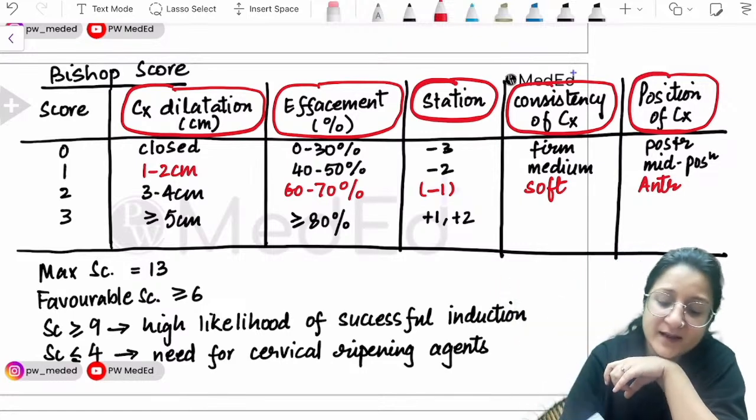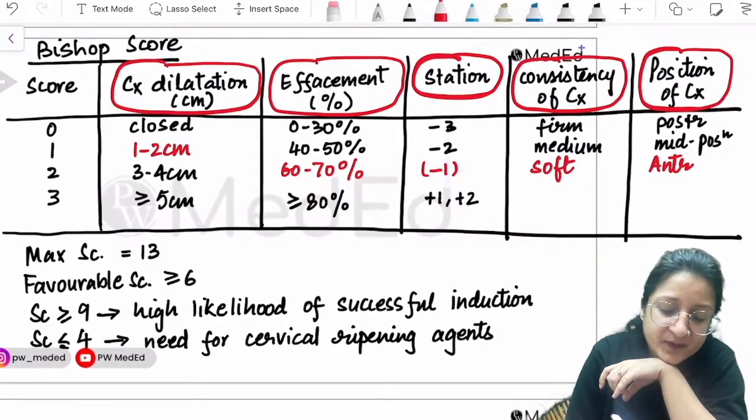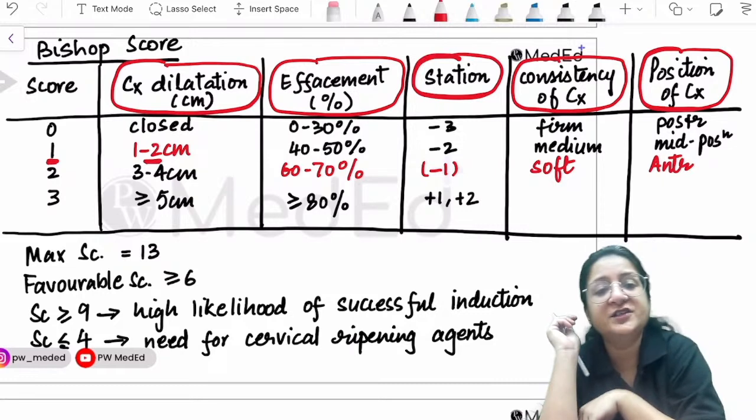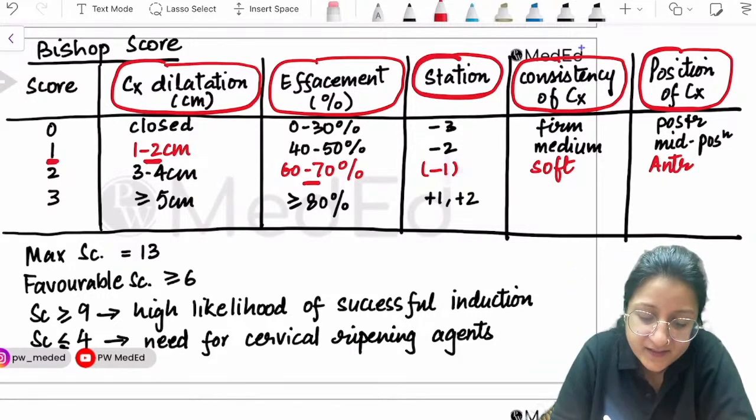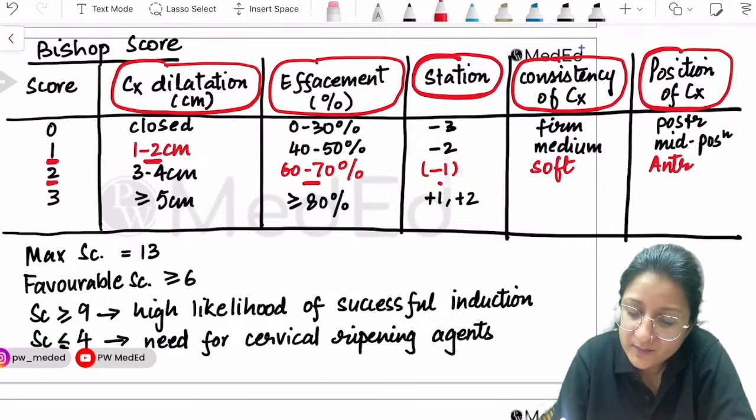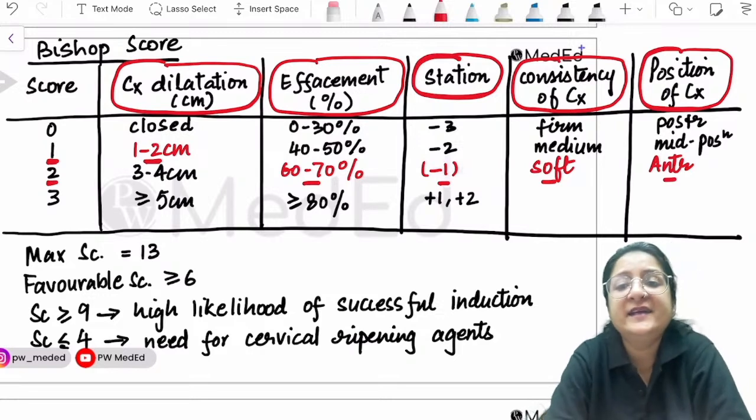Look at the things that I have highlighted in red. A score of 1 is given to cervical dilatation of 1 to 2 centimeters. 60-70% effaced, score of 2. Then station -1, score of 2. Consistency soft, position anterior, score of 2.